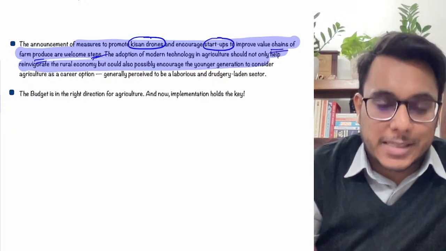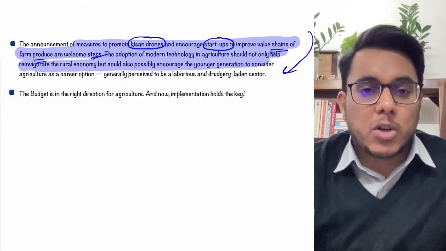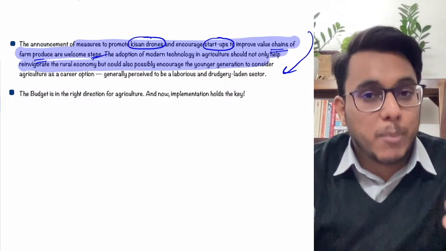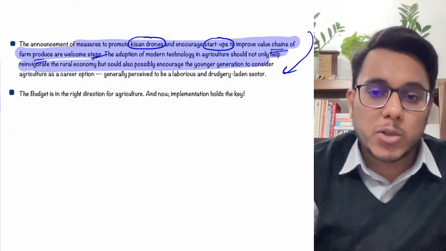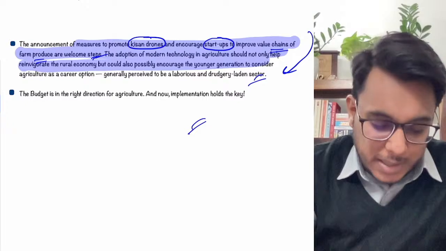So this is something that has happened, and there needs to be more and more adoption of modern technology, because modern technology can bring a large number of solutions for agriculture, and modern technology in agriculture can also attract the youth from the rural sectors. So this is something that has happened.